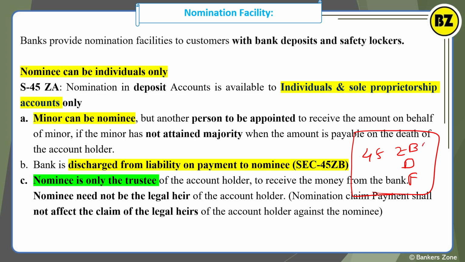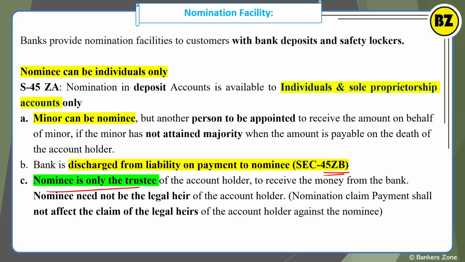So B is for the deposit, and sections ZD and F are all about the other nominations, say nomination for the safety locker and the locker deposits. Okay, so simply, 45ZB gives protection to the bankers regarding the discharge of duty about the payment to the nominee with regard to the deposit accounts.